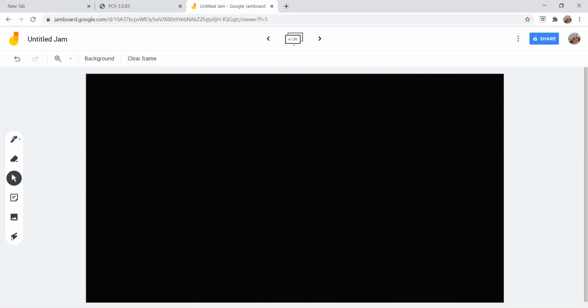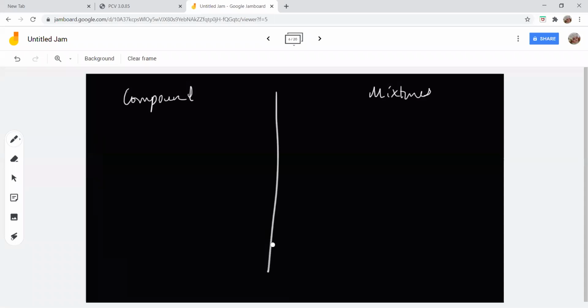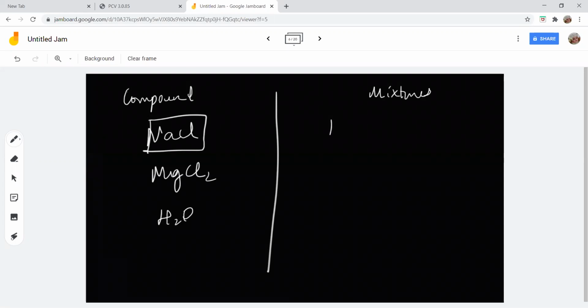First thing that we are going to see is about compound. One is compound and the other one is mixture. Examples of compounds: we saw about various compounds, NaCl, magnesium chloride, water. Water is a compound. Now, pure NaCl is a compound. Pure in the sense, if you say NaCl, it should contain only NaCl. But the table salt that we are using is a mixture.